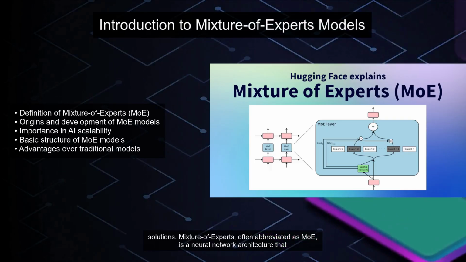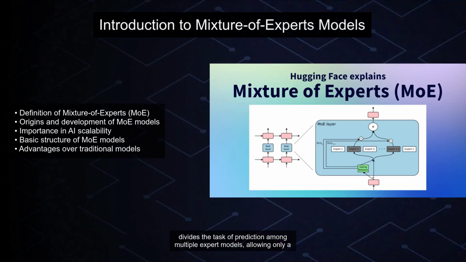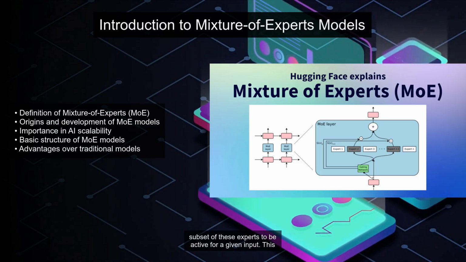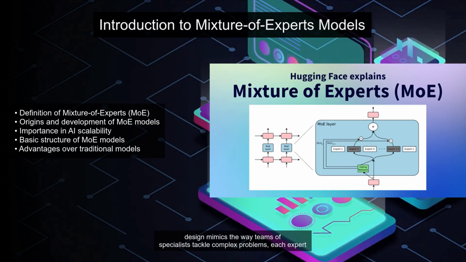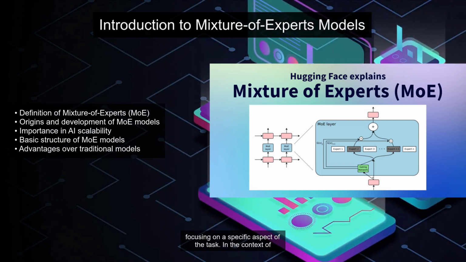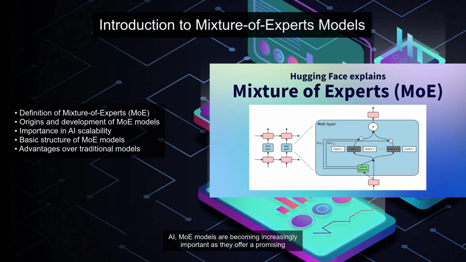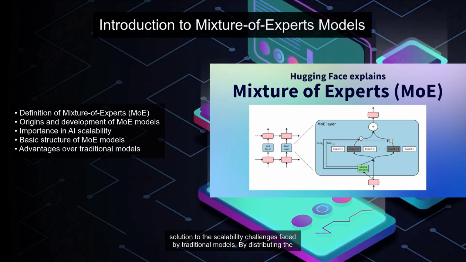Mixture of experts, often abbreviated as MoE, is a neural network architecture that divides the task of prediction among multiple expert models, allowing only a subset of these experts to be active for a given input. This design mimics the way teams of specialists tackle complex problems, each expert focusing on a specific aspect of the task. In the context of AI, MoE models are becoming increasingly important as they offer a promising solution to the scalability challenges faced by traditional models.